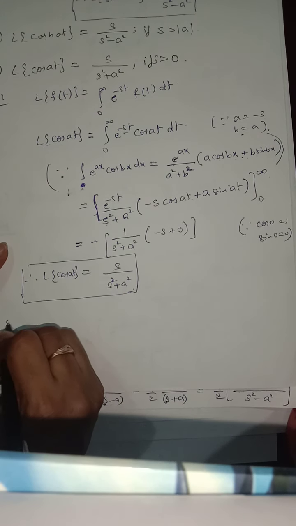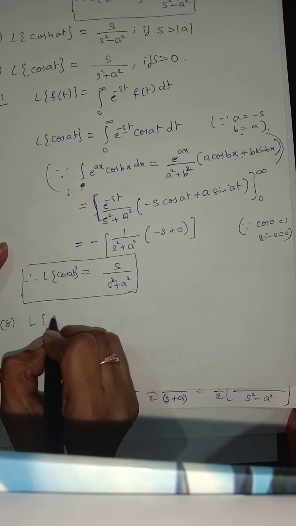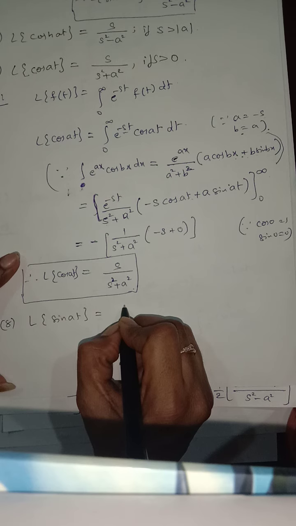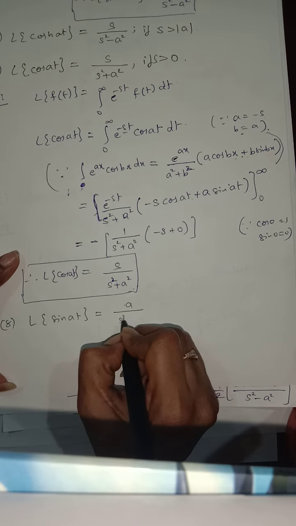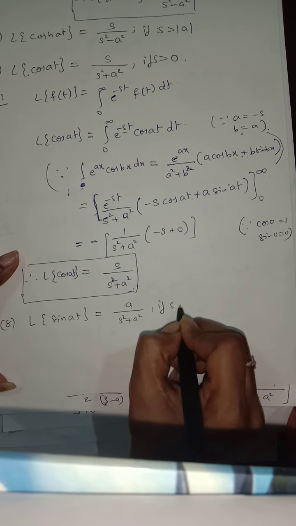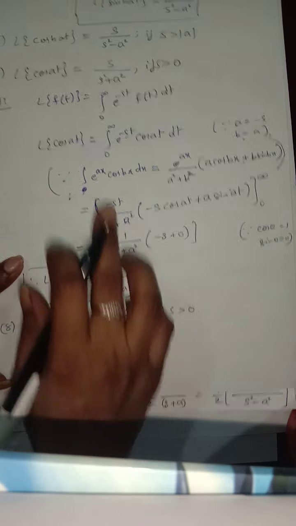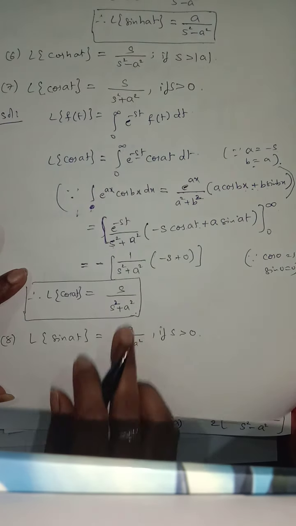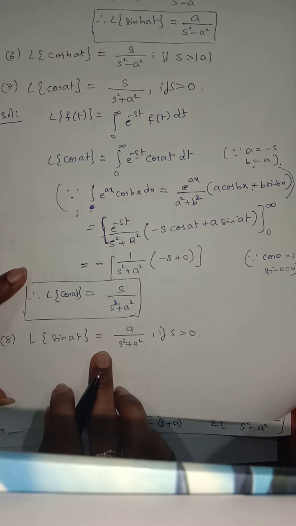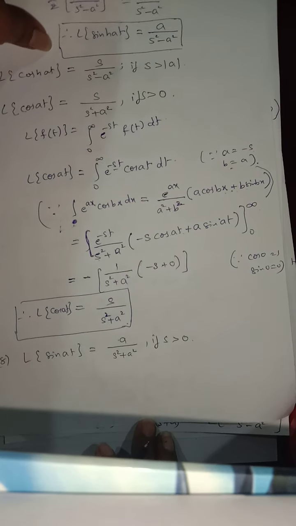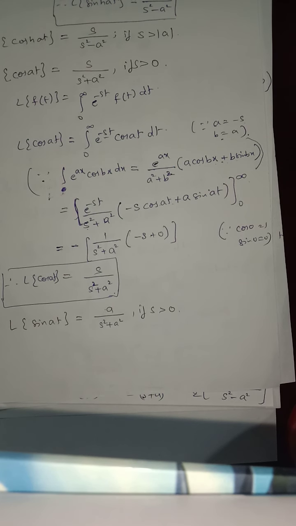Now, the eighth one is L of sin at, which is a by s square plus a square if s is greater than 0. So these are all formulas. This cosh at and sin at, you simplify it and check whether you have understood the concept. If you get any doubt, you can contact me. So for today, I'll stop the class.